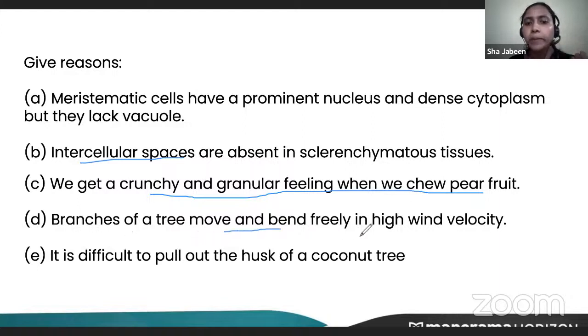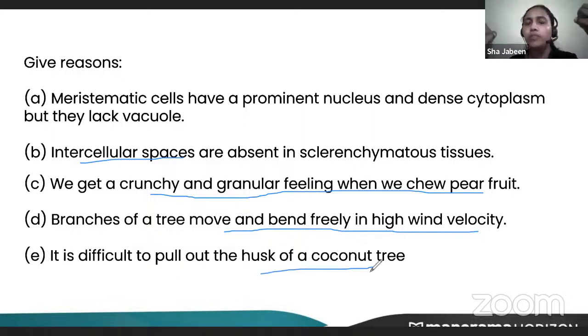Branches of a tree move and bend freely in high wind because of flexibility. Which tissue gives flexibility? Yes, it's parenchyma.